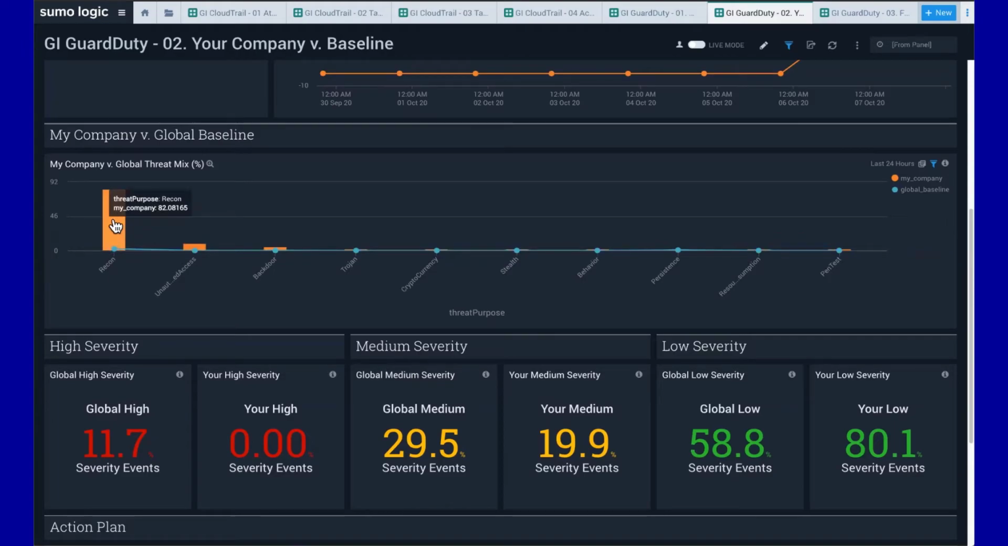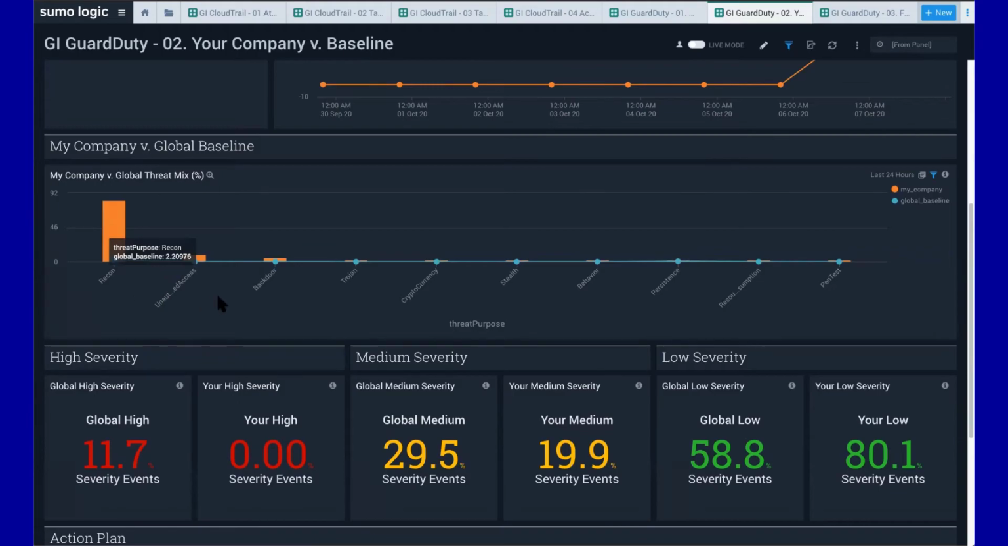So I've got a whole lot of recon threats coming in compared to a very, very low count of recon threats in the global baseline. So this is probably an area I want to focus in on. I've got unauthorized access type threats that GuardDuty's identified. That is more than what the global baseline is. And same thing with backdoor threats.